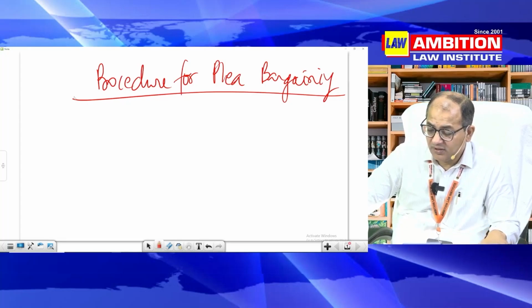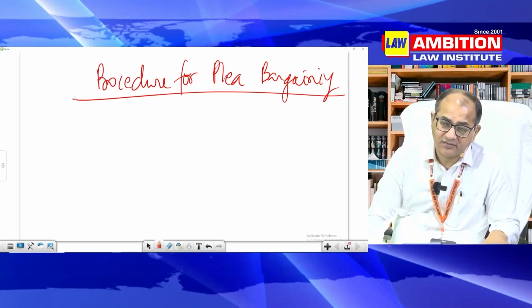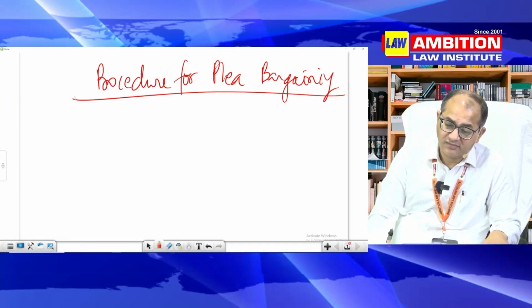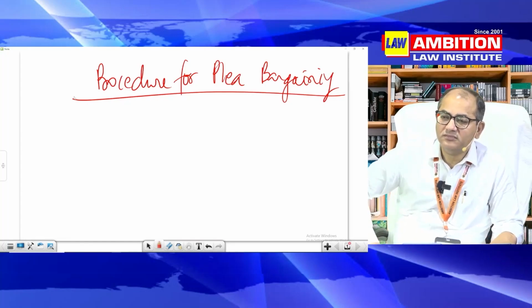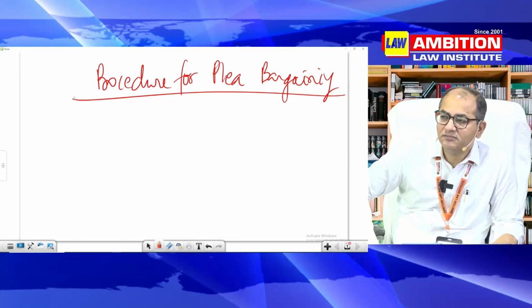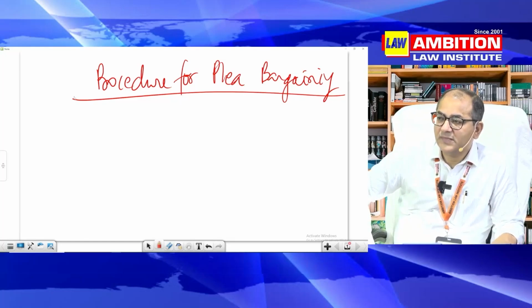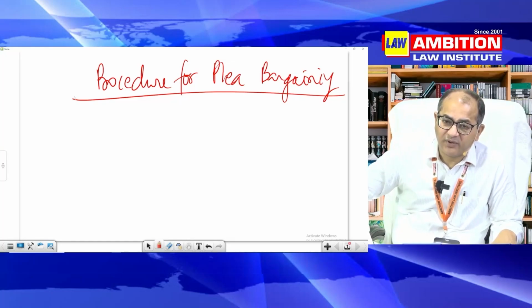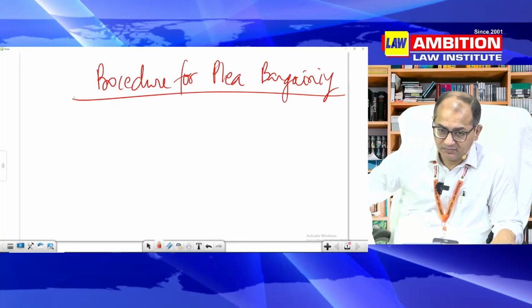Now 482, inherent power of court, very, very important. Limitation provision is very important.